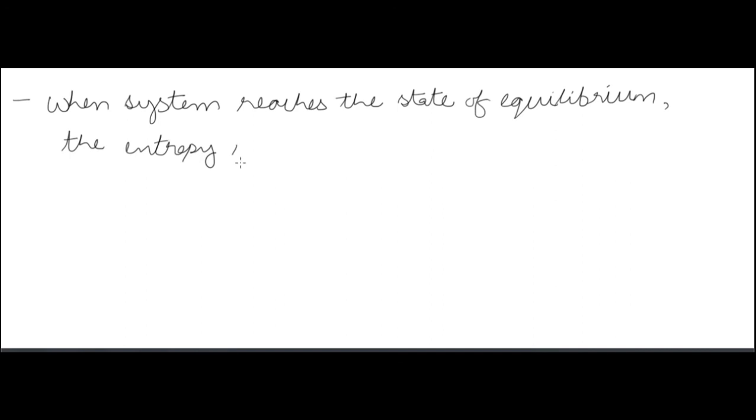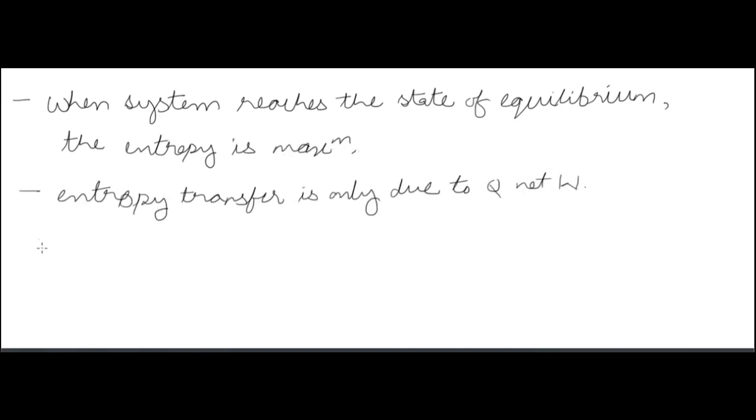Now this is another important concept: when the system reaches the state of equilibrium, the entropy is maximum.